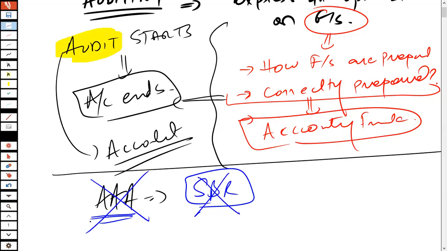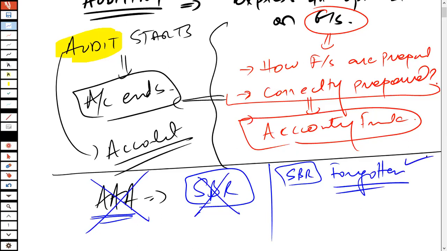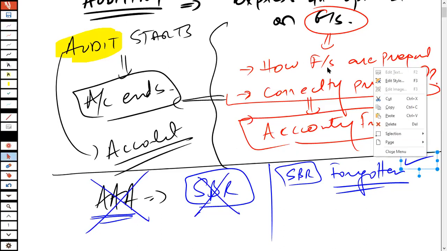Now, let's move a bit forward. A lot of you would be asking that you don't remember SBR at all, that you have forgotten it. That is okay, I do understand. The moment you leave the exam hall, the majority of you forget whatever you have studied. I have been a student in the past also, and by the time we leave the exam hall, we have almost forgotten 50% of the content. That is not an issue.